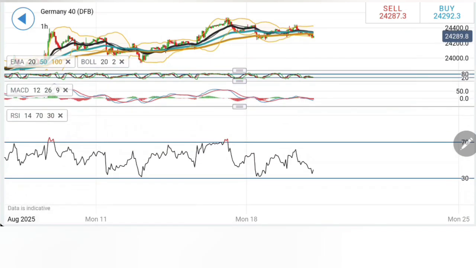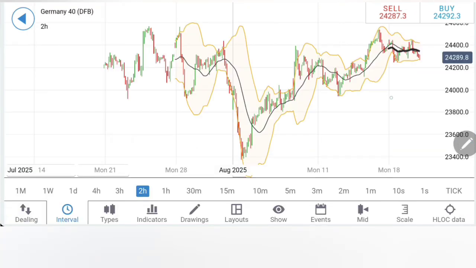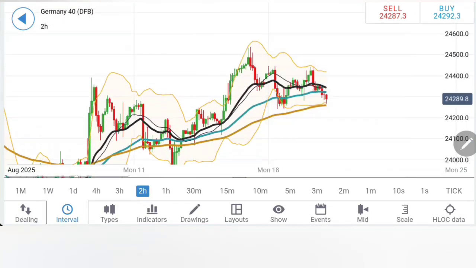Stochastic at bottom, the MACD bearish, the RSI has dropped as well. On the 2 hour chart, similar observation. See, the moving averages have started to converge. You can also notice, see, twin top. This is important, and thus at least till 24,450, 460 is not taken, you have to be cautious in the buys.